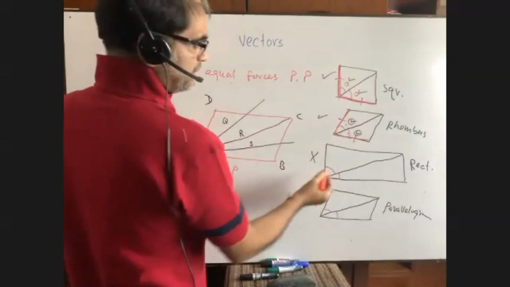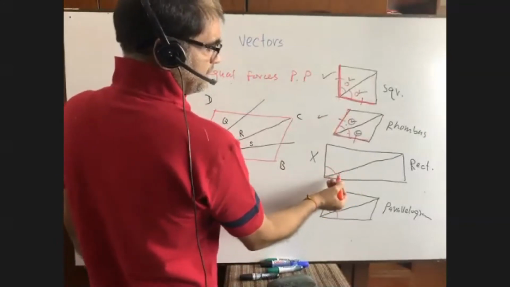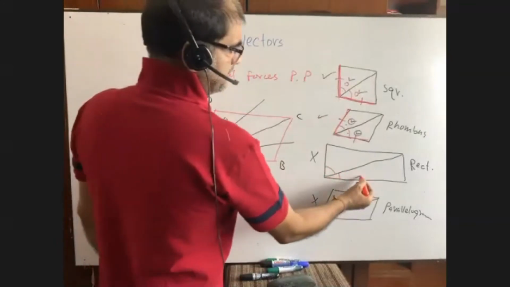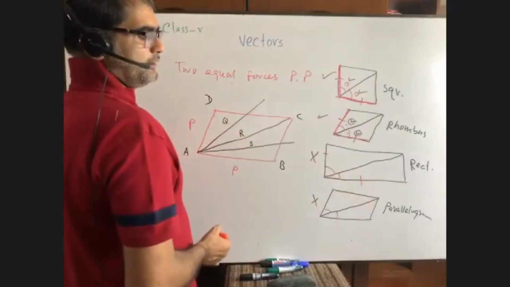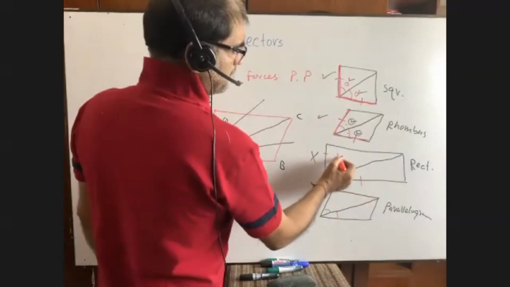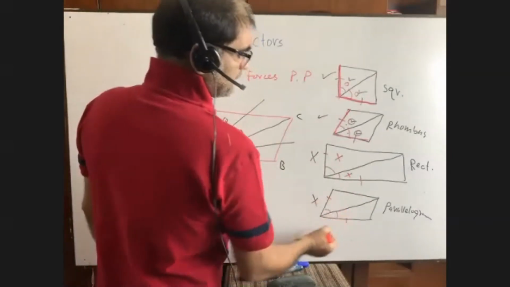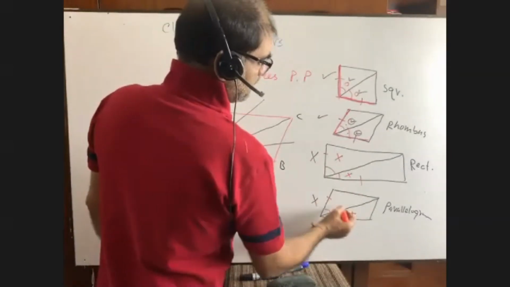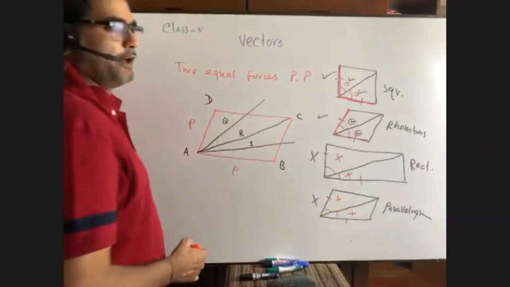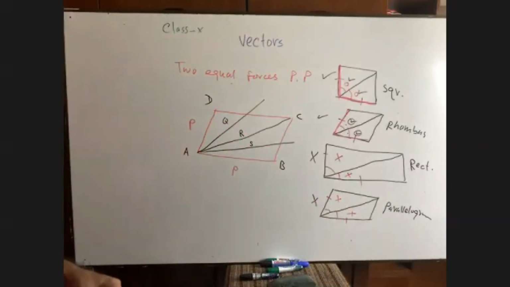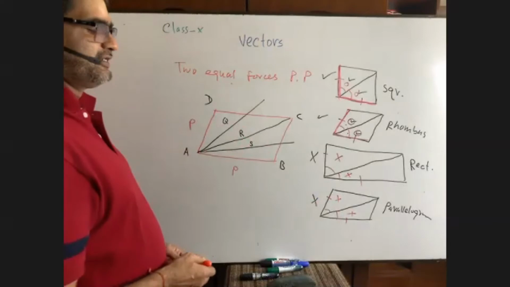But here, you see, how is it possible? These two sides are not equal, so these two angles will never be equal. So we have a misconception.